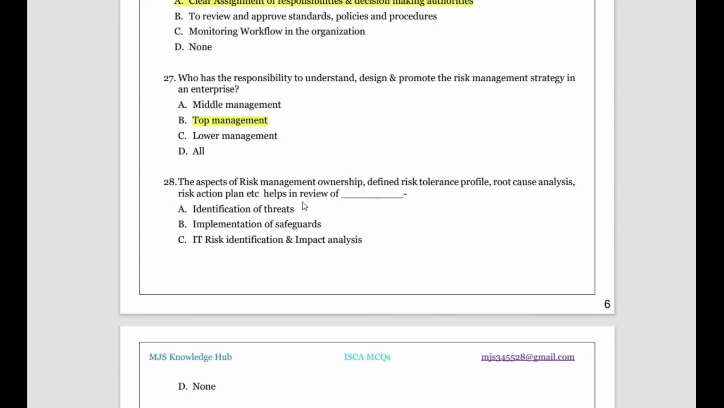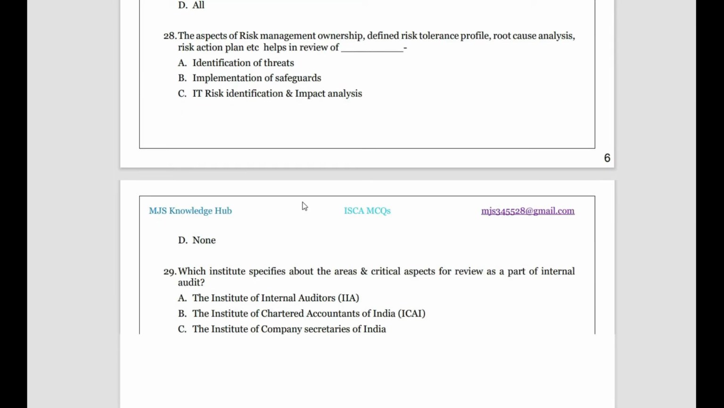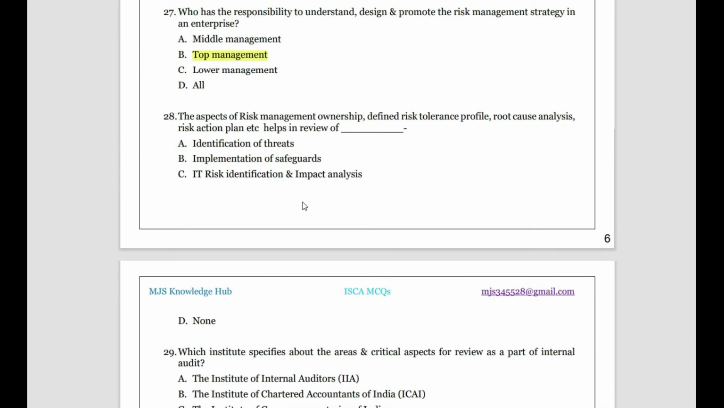So top management are the people who design and promote the risk management strategy. Then, the aspect of risk management: ownership, define risk tolerance profile, root cause analysis, risk action plan, etc. helps in review of dash. What is the question? What is the aspect of risk management in which the risk tolerance is provided, root cause analysis is defined, and risk action plan is taken? Identification of threat: in identification of threat, we only see what is causing the threat. We may see only the risk tolerance profile, or it can lead only to seeing the cause of risk, but not the entire thing.